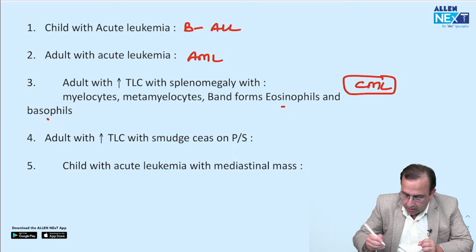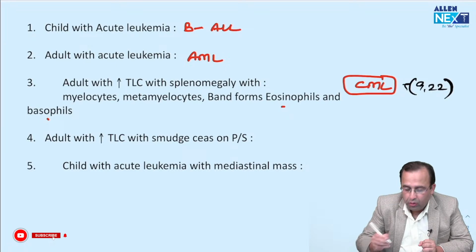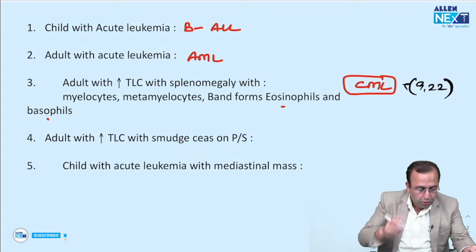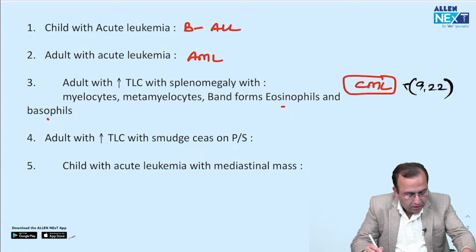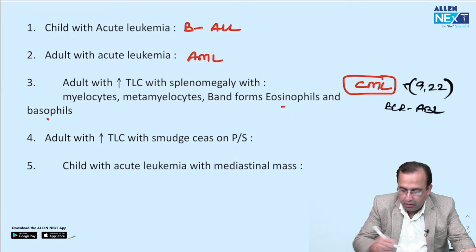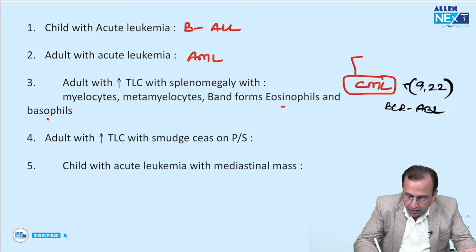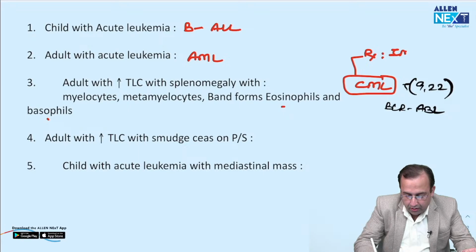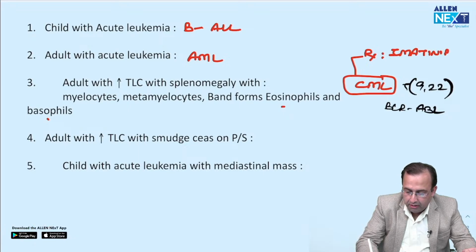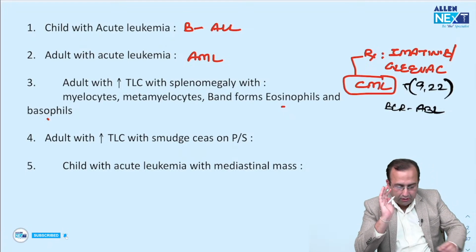Chronic myeloid leukemia, CML, translocation 9;22, also called the Philadelphia chromosome. Protein formed, BCR-ABL. CML, good prognosis or poor prognosis? Good prognosis. Why? Because we have therapy against CML, that is imatinib, trade name Glivec. We use the first line TKIs, tyrosine kinase inhibitors, imatinib or Glivec.